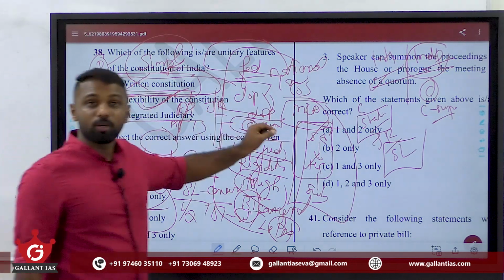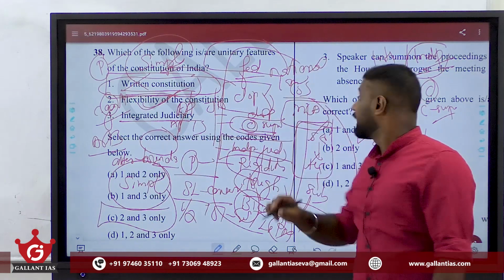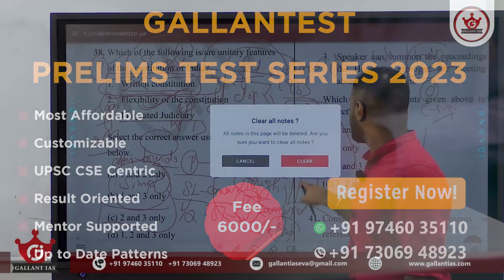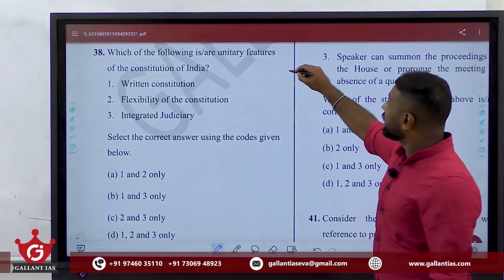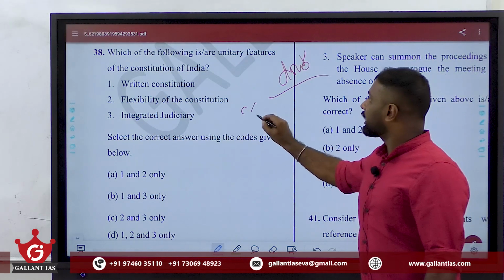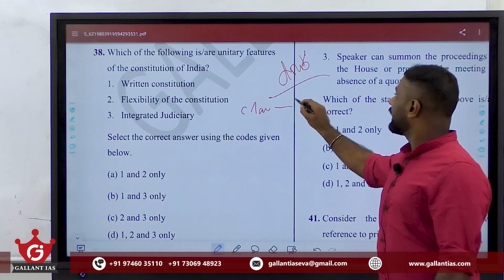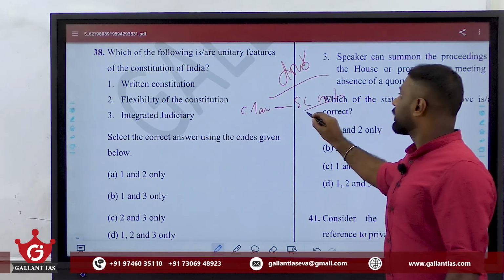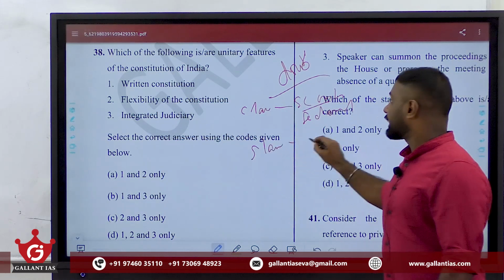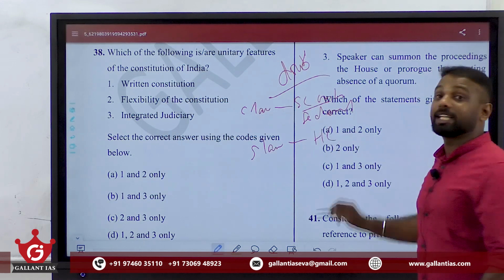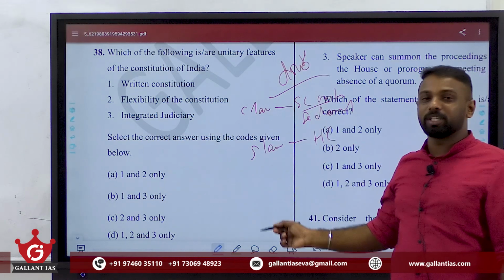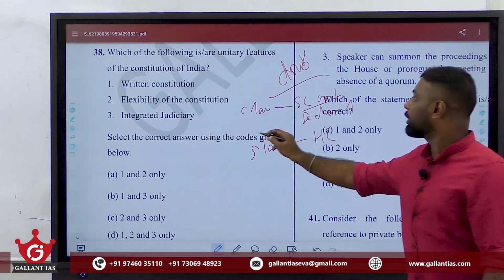Clear? And please note that regarding the American Constitution, they have a double system of courts. In the USA, their central laws are enforced by their Supreme Court only. We call it the federal court. And their state laws are enforced only by their respective state high courts. I repeat once again, the USA does not have an integrated judiciary. Clear? They have a double judiciary.